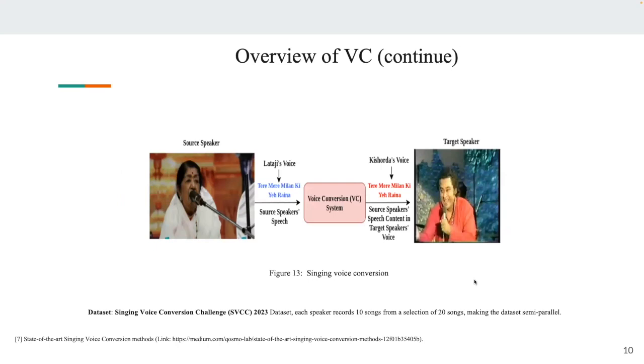There is another type of voice conversion, singing voice conversion. Here we have the vocals of different singers from source and target, and we do the same thing. The dataset that is available till now is the Singing Voice Conversion 2023 dataset, where only the vocal part is present, not the musical content or composition. Only the vocal part is there that we can use for voice conversion.